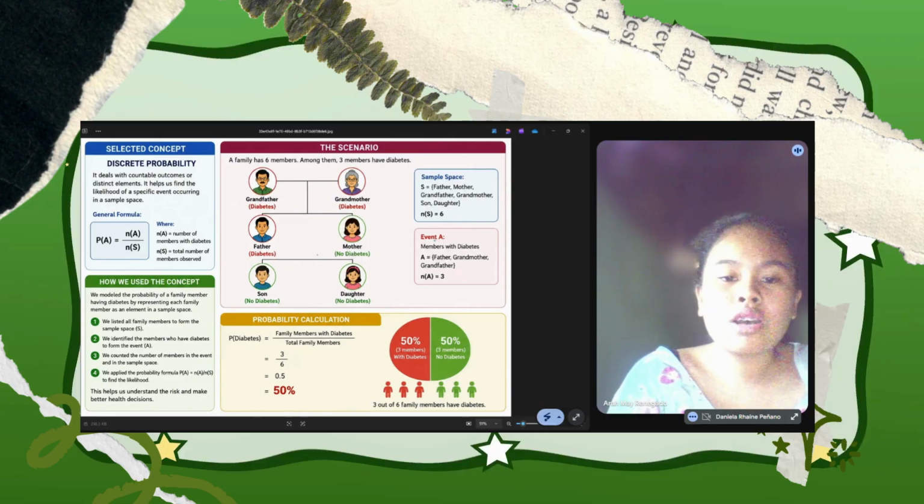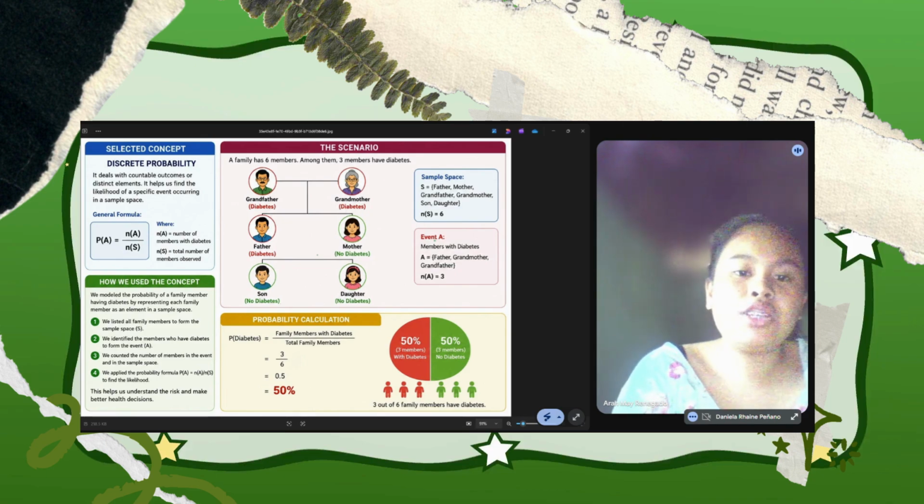My model shows how discrete probability can be applied in real-life situations, especially in understanding hereditary diseases like diabetes. Although this is only a simplified mathematical model and not a medical diagnosis, it helps us understand how probability can be used to analyze patterns within families. That is the end of my presentation. Thank you for listening.